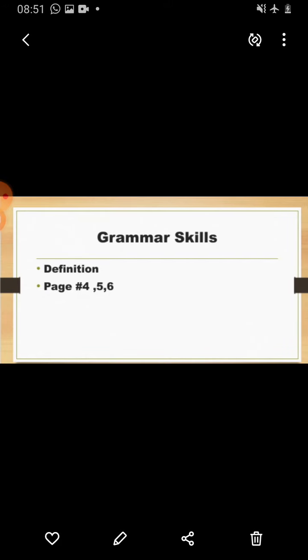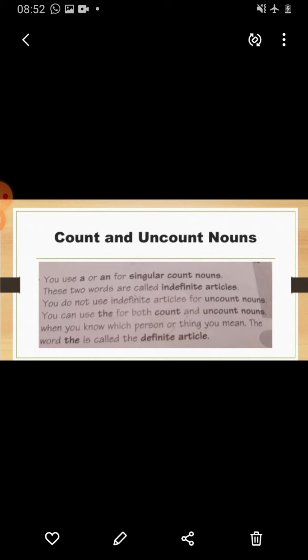You use a or an for singular count nouns. That means if there is one thing, then we will use a or an. These two words, a and an, are called indefinite articles. You do not use indefinite articles for uncount nouns. For uncount nouns, we will not use a and an. We will use a and an only for countable nouns.